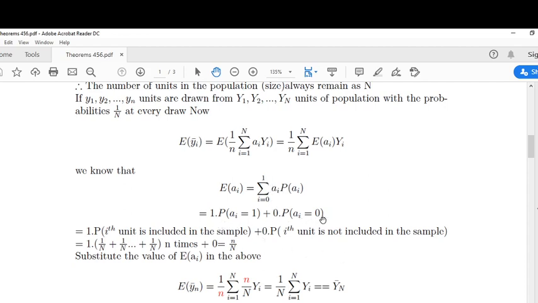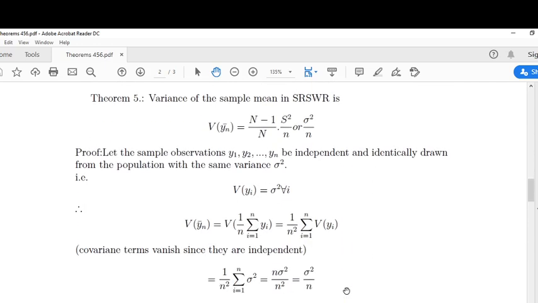This is denoted similar to without replacement: 1 into probability that the ith unit is included in the sample plus 0 into probability that the ith unit is not included in the sample. This is 1 into 1 by n plus 1 by n plus 1 by n, so on n times, plus the second term 0. This is equal to n times 1 by capital N, that is, small n by capital N. Substituting the value of expectation of ai, we get small n by capital N into Yi, the n gets cancelled and capital Yi remains: 1 by n summation i equals 1 to n of yi is equal to y bar n.